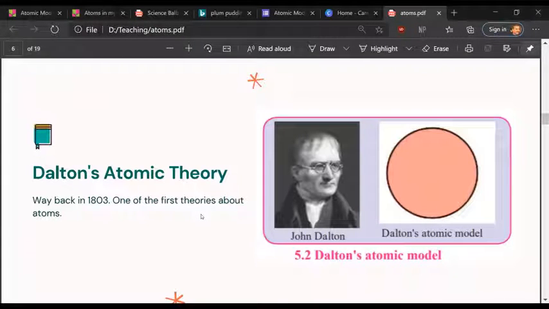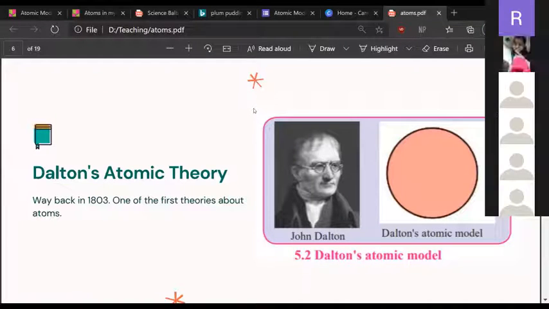Thank you. Okay, so yeah, so back in 1800 is very long time ago. It was the time when electricity was being discovered only. And this person, Dalton, he came up with the atomic model, which is, okay, I will explain the model to you using an example. So imagine you have in one hand, you have a laddu, okay, and in the other hand you have a solid ball, okay, solid ball like this one.